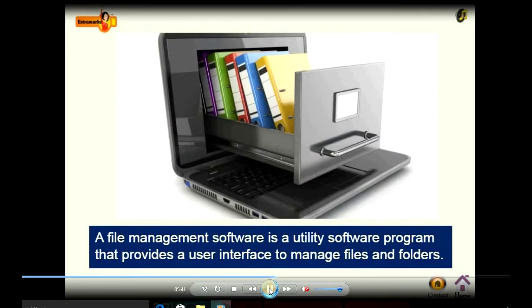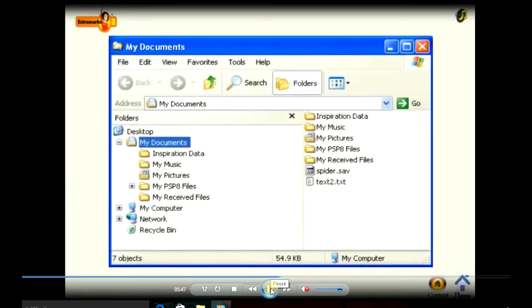Now, file management software is a utility software program that provides a user interface to manage files and folders. It is used to manage the files and folders.